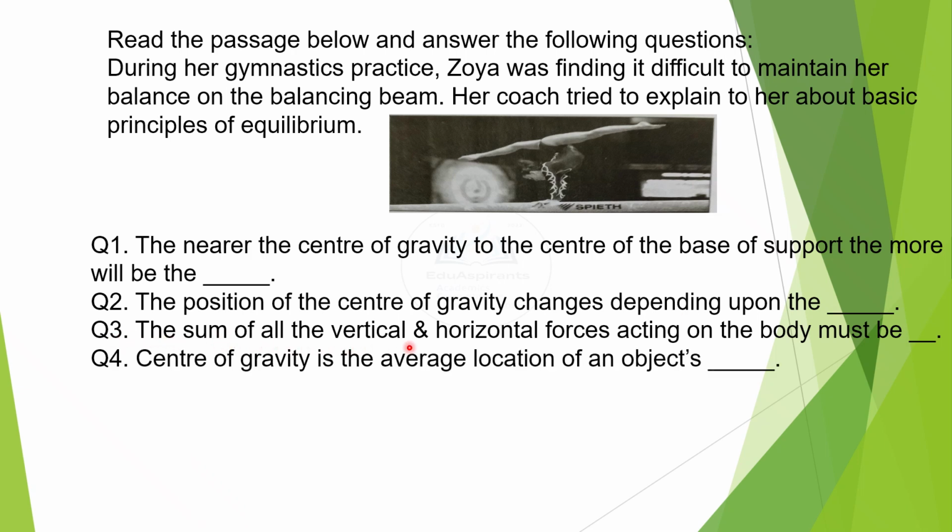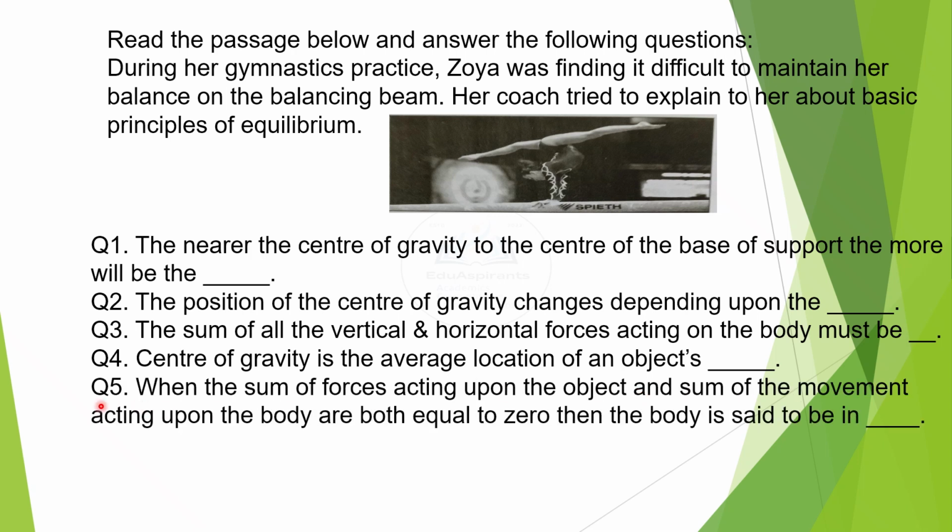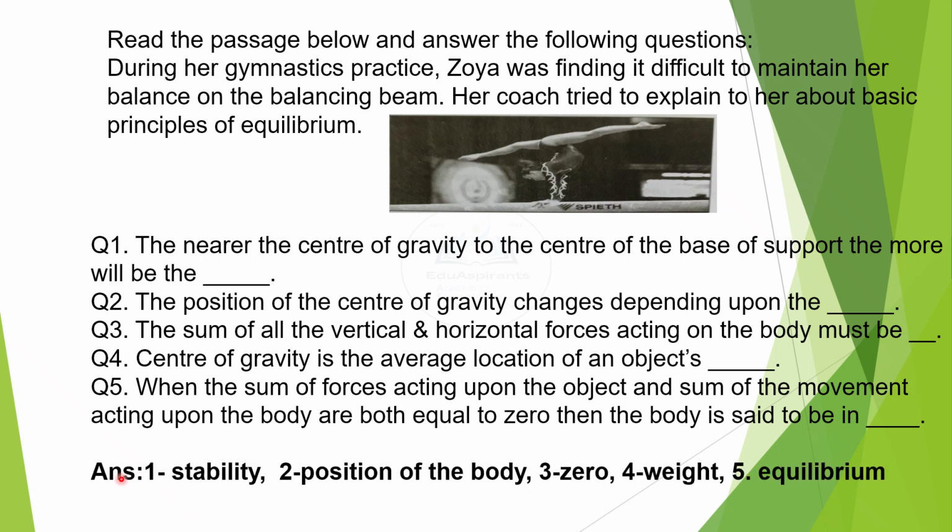3. The sum of all vertical and horizontal forces acting on the body must be ___, and 4. Center of gravity is the average location of an object's ___. Mark your choices. 5. When the sum of forces acting upon the object and sum of the movement acting upon the body are both equal to 0, then the body is said to be in ___. Answer: 1 is stability, 2 is position of the body, 3 is 0, 4 is weight, and 5 is equilibrium.